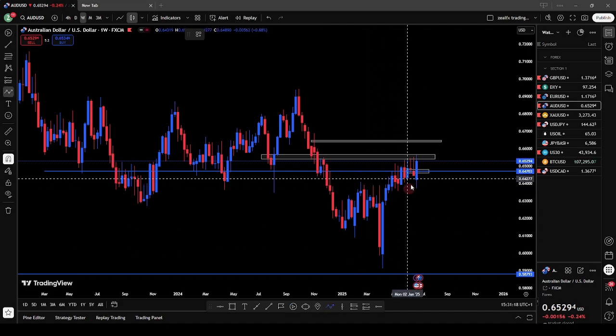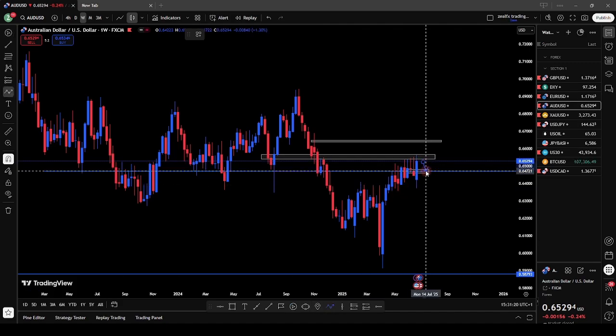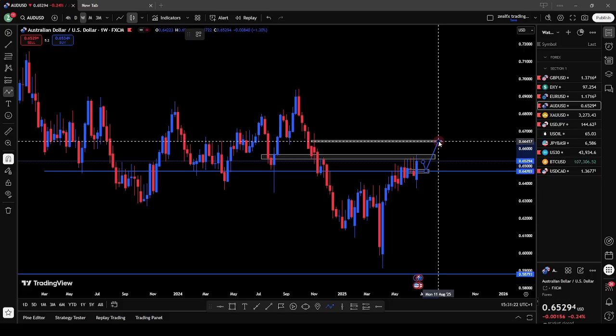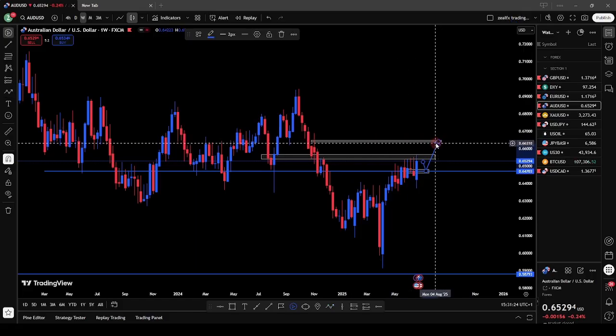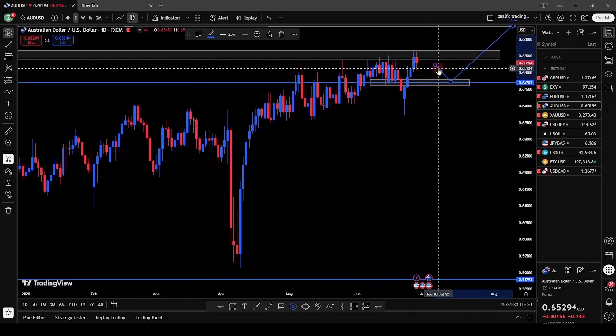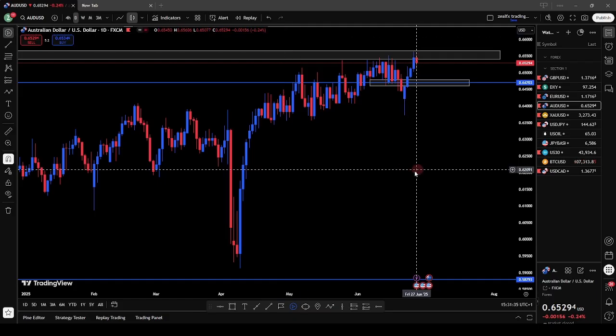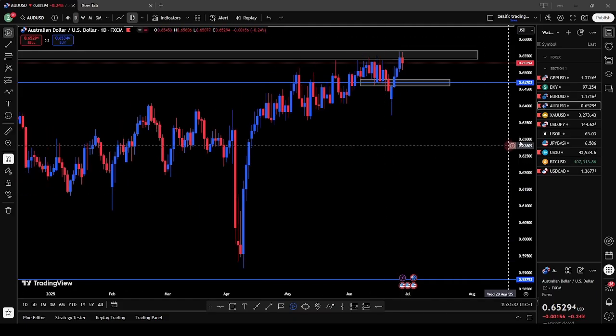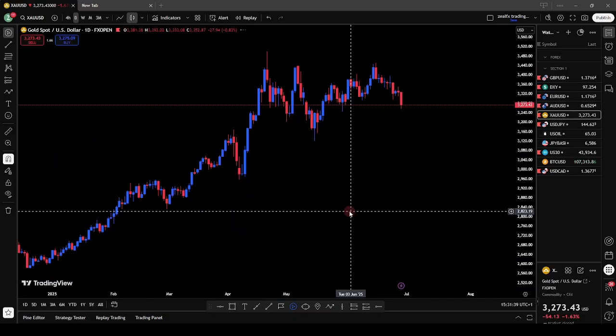Once we have price test this zone, then we'll look for a buying opportunity to this next resistance level on the weekly chart and also a daily resistance level. So our scenario for the Australia USD this week, we'll be looking for buying opportunities this week. So let's look at our next pair, which is Gold USD.